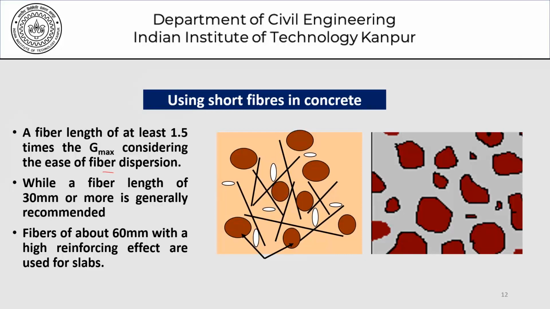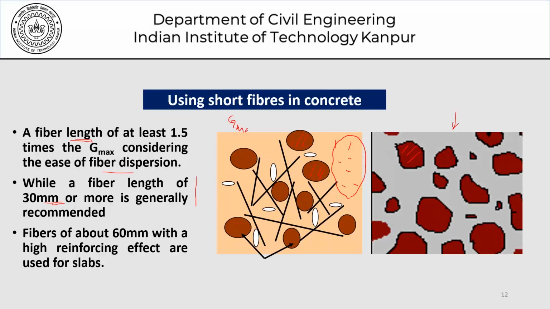Using short fibers in concrete, a fiber length of at least 1.5 times the maximum size of aggregate, considering the ease of fiber dispersion, is what is generally recommended. So consider a concrete like this, and this is the picture which we have been using all along. If this is the size of my coarse aggregates here, if I have fibers which are very small, it may not be very effective. So in order for fibers to become effective, they should be at least about 1.5 times the size of the coarse aggregate, while a fiber length of 30 mm or more is generally recommended.